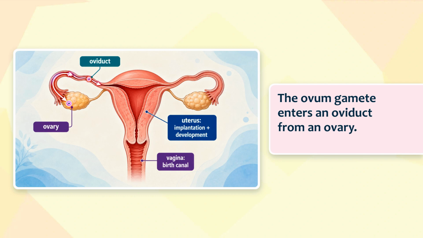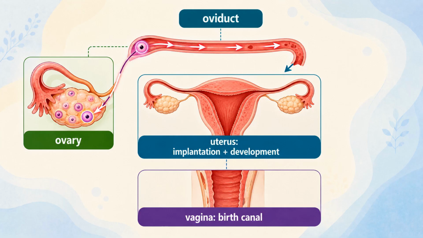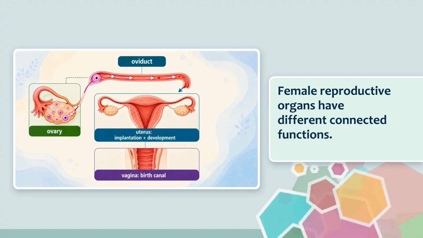The ovum gamete enters an oviduct from an ovary. The route begins at the ovary and moves into the tube. The ovaries provide the ovum and the oviducts transport it, while the uterus supports implantation and development. The vagina has a different role as the birth canal. The function labels prevent a pathway mistake. Female reproductive organs have different connected functions. Transport, implantation, development, and birth are not the same job.